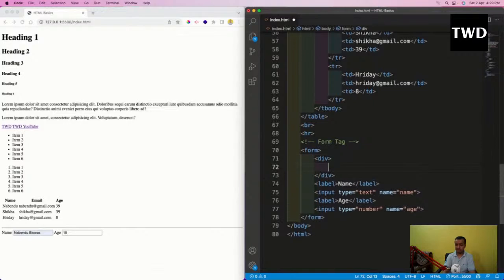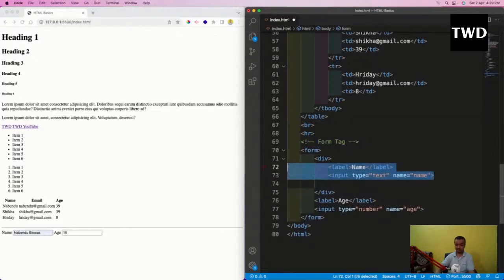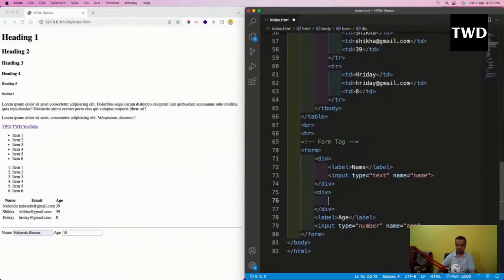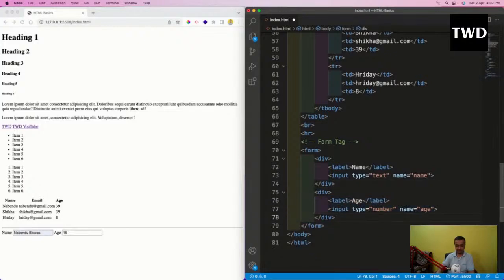I will move this label and age inside the div and then save it. So it is a block level element, so it will group all this in its own line. So this div is like this.